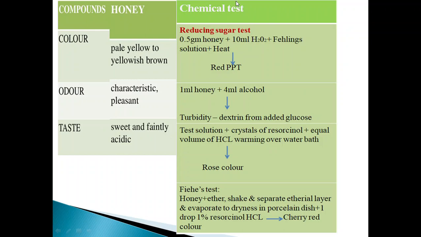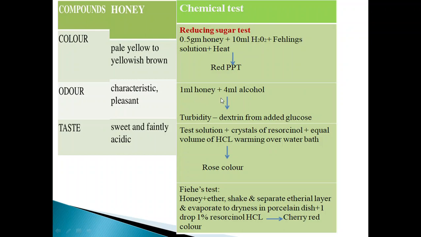Next is the chemical test. The first test is the reducing sugar test. Here 0.5 grams of honey is treated with 10 ml of water, not hydrogen peroxide, it is water. After addition of water, Fehling's solution A and B are added. On heating it forms a red precipitate, which indicates the presence of honey.